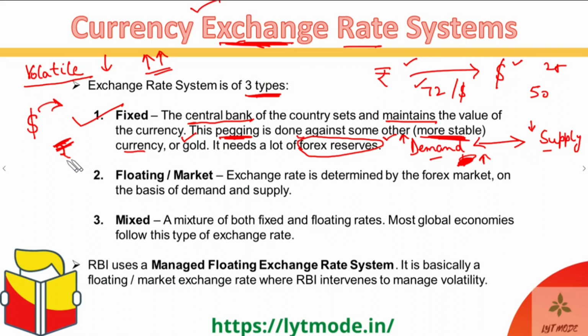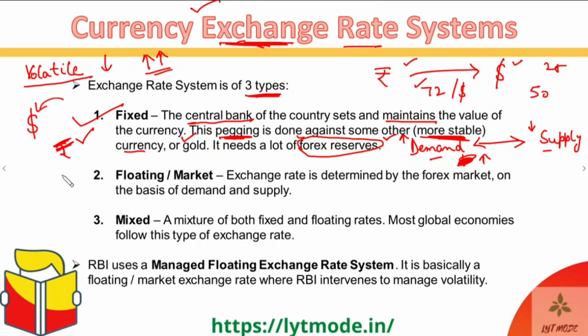And at the same time, if the currency's value is rising to such high levels that you don't want it to be that high, because again the exports are starting to get affected, then the central bank just starts selling its own currency in the market, or dumping its own currency in the market, and starts buying the external currency, or let's say dollars.